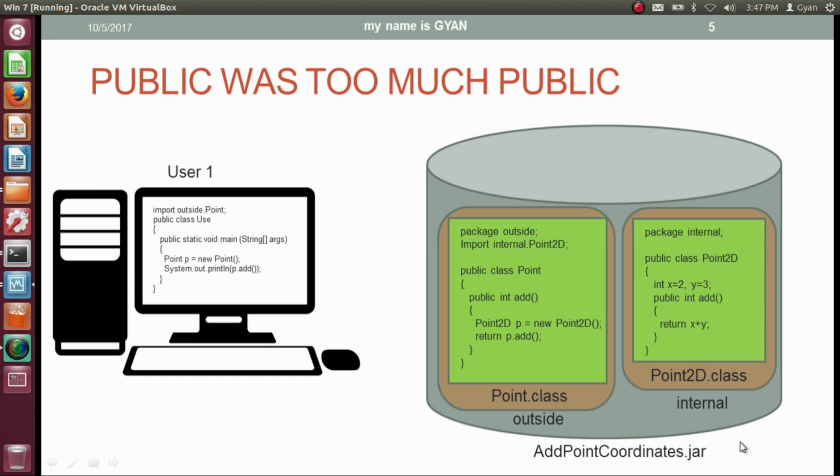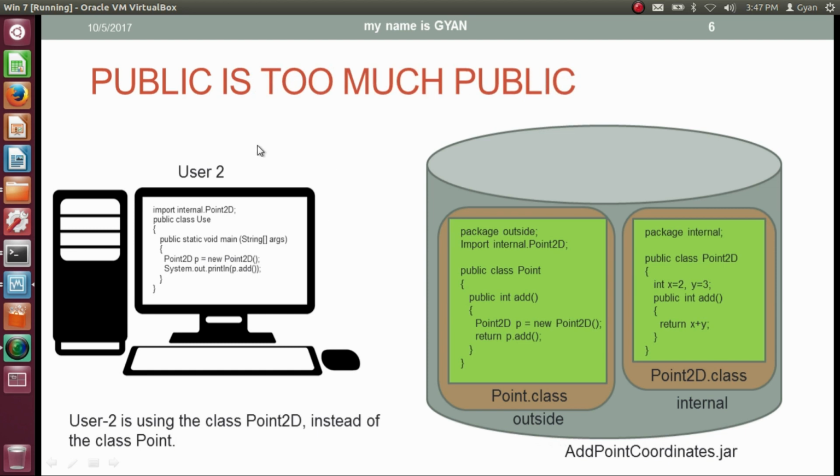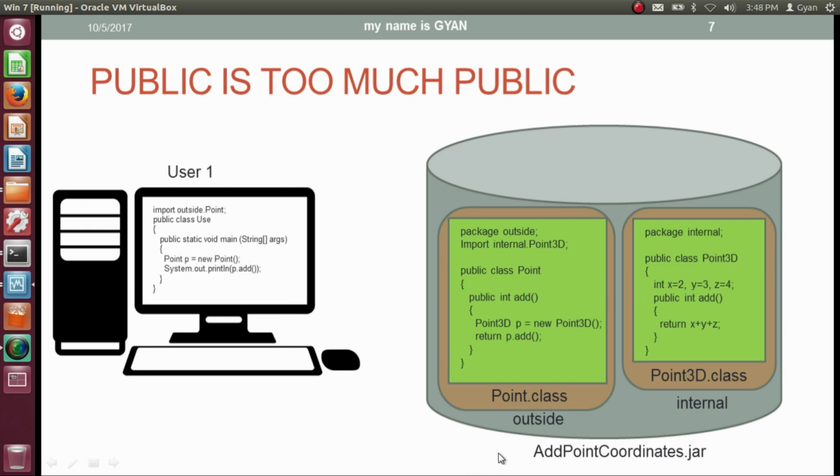Now see, there is another user, user 2. User 2 is using the class Point2D instead of the class Point. User 2 created an object of type Point2D and directly calls the method add of the class Point2D. Now what happens? The jar file has been updated. Instead of Point2D, the jar file now contains Point3D. The class Point inside the jar file has been updated to cope with this updated class.